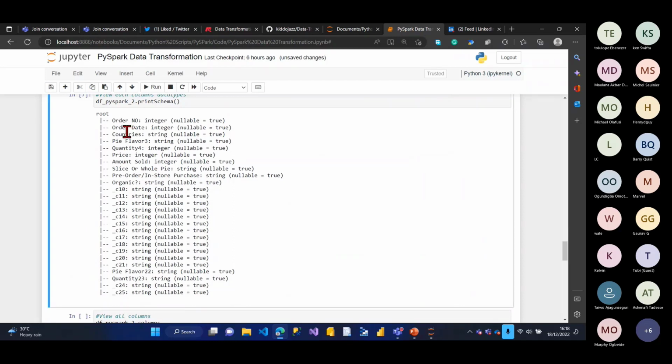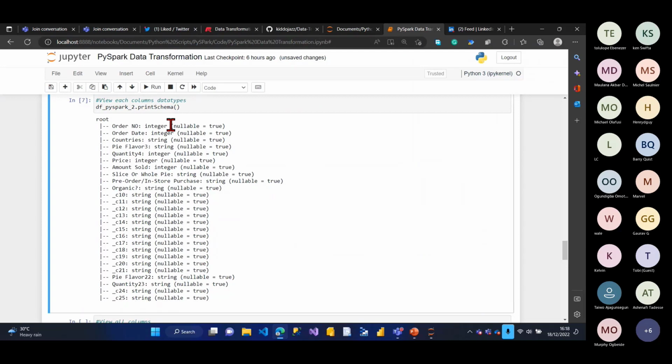You can see that there are some issues with this data. I can see I have order number. The print schema gives you the entire column and the data type of each column. My order number, the first column, is an integer. My order date is shown as an integer, which is meant to be a date. My country is a string, which is correct. My pie flavor is a string. My quantity is an integer, correct. My price is an integer. My amount sold is an integer, also correct. My slice or wholesale is a string. My pre-order is also a string. Organic is also a string.